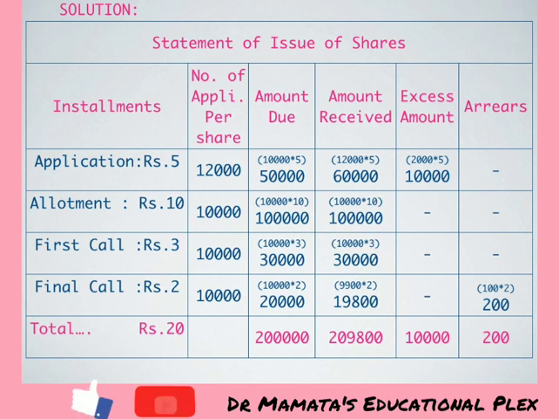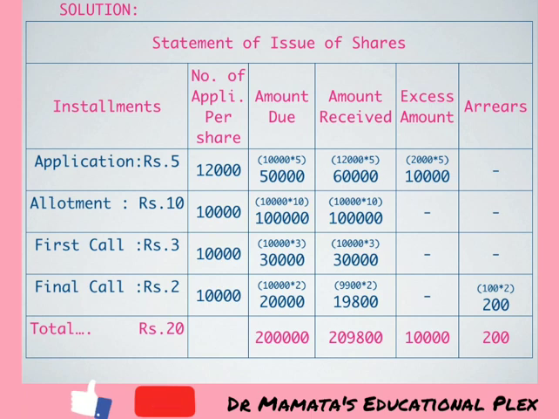Here are several columns. First column is of installments, second column is of number of applications per share, third column says amount due, fourth column is of amount received, fifth column describes excess amount, and last column tells us arrears.